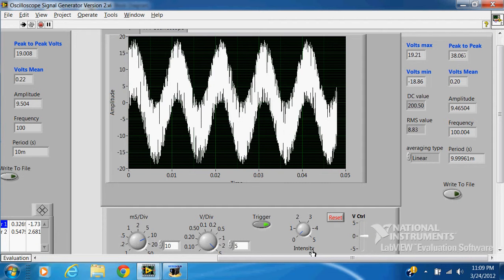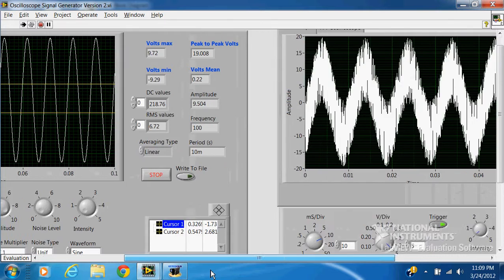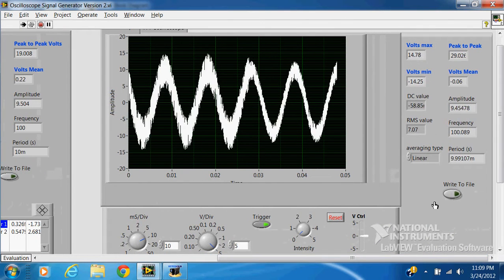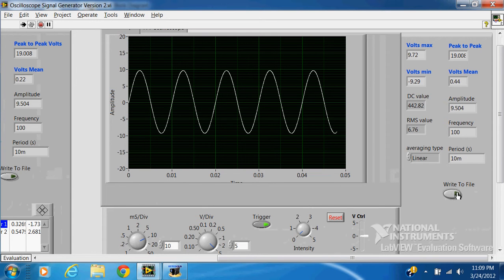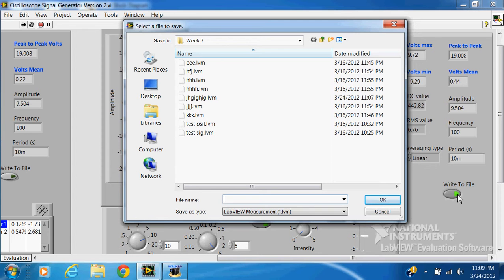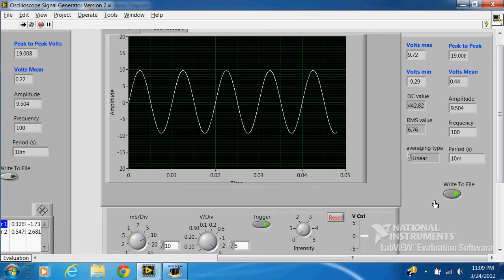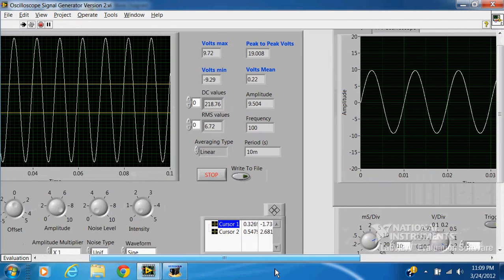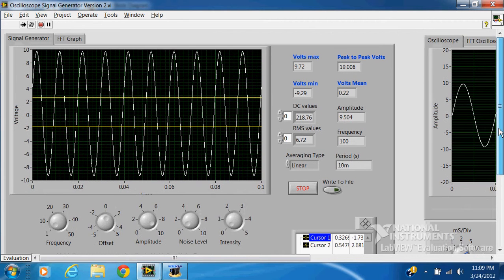Then also over here, I don't know why it's doing that. Anyways, over here, okay, it's settling down now. Over here we have a write to file button, and this will write a data file of the oscilloscope, just similar to the writing to file for the function generator. So it'll write to file for as long as you keep it lit. If you click off the button, the writing to file stops.